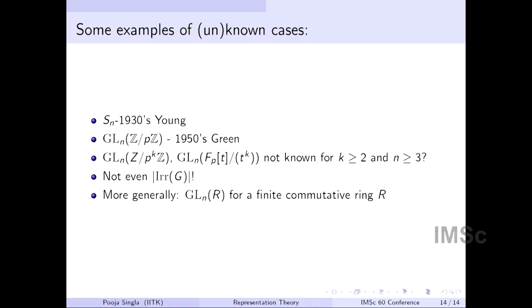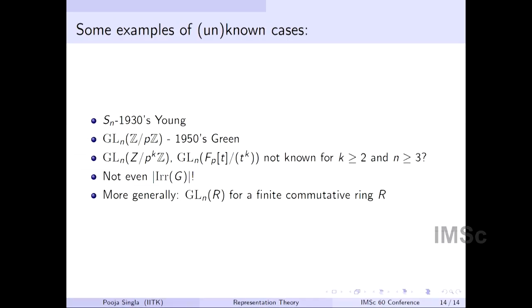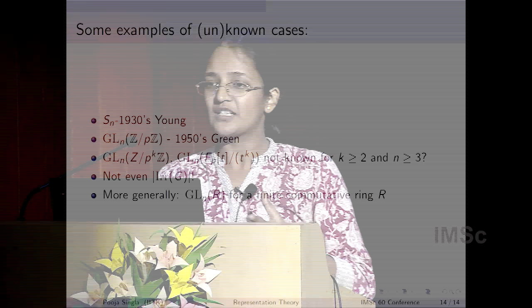We don't know the numbers, the dimensions, for certain classes of representations we do know. Their character tables, for certain cases we know, but not in generality. More generally, one can ask this question for GL_n with entries coming from a finite commutative ring. Z/pZ and Z/p^kZ are examples of finite commutative rings, but in general finite commutative rings can be much more complicated than these. So we have no idea as of now how to find the representations of these groups. I think I'll stop here.